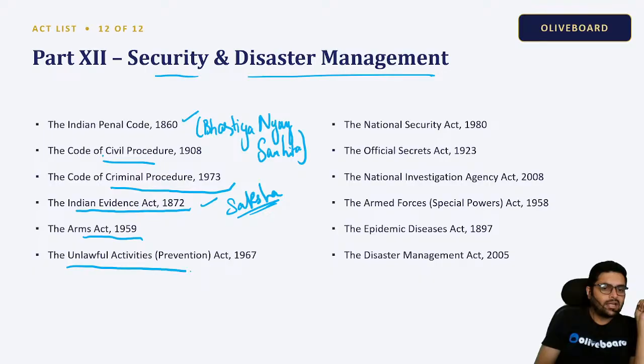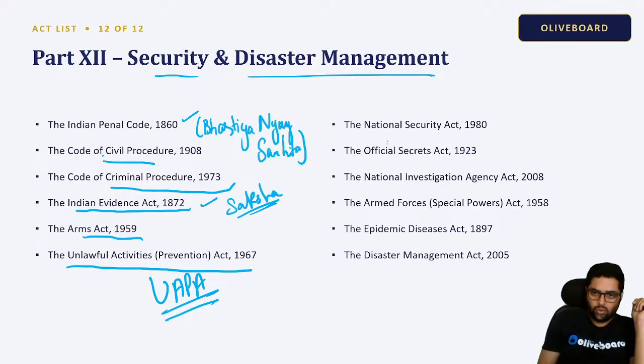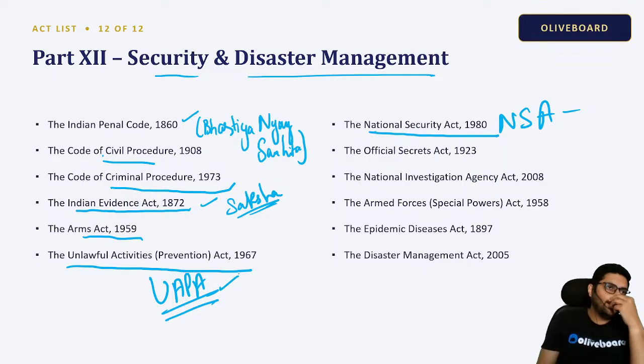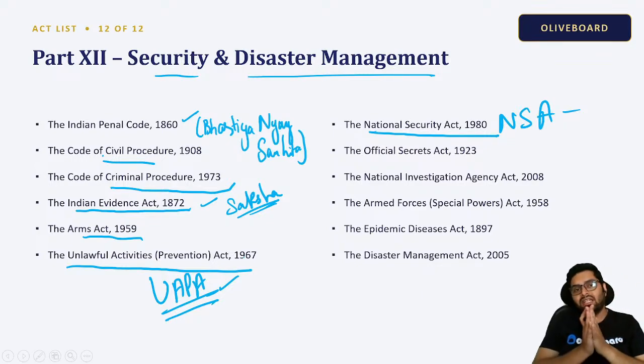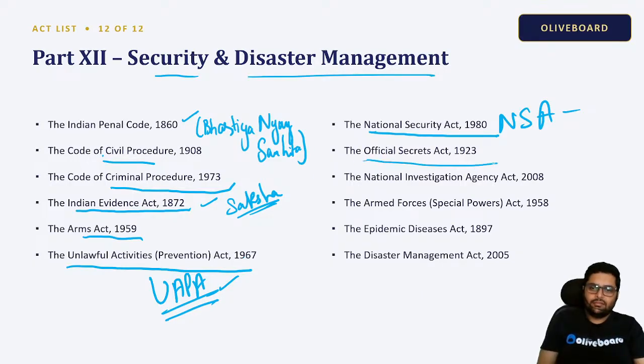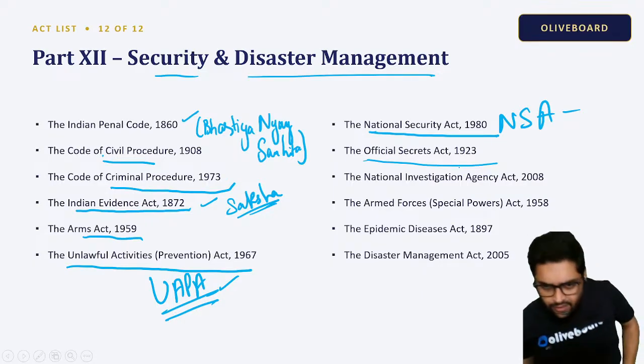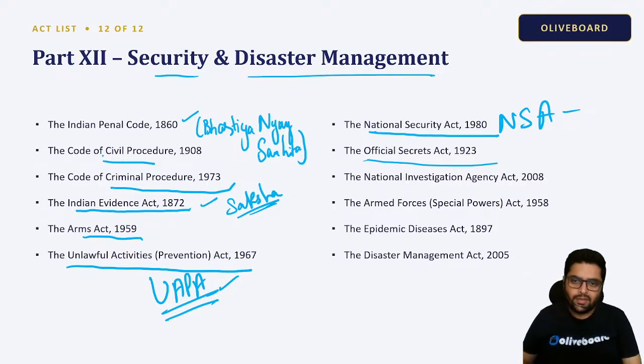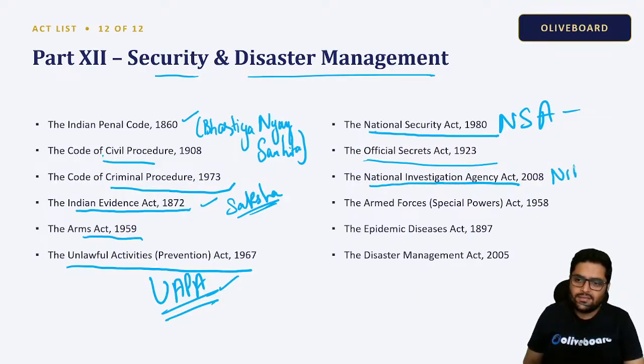We have the Unlawful Activities Prevention Act, UAPA. This is the act under which you can go for preventive detention also. Same goes for NSA, the National Security Act. These two acts deal with anti-national elements that try to threaten India's security and integrity. The Official Secrets Act: whatever information is there in the government with the administration for the larger public interest is kept secret. The NIA, National Investigation Agency, is formed out of it.